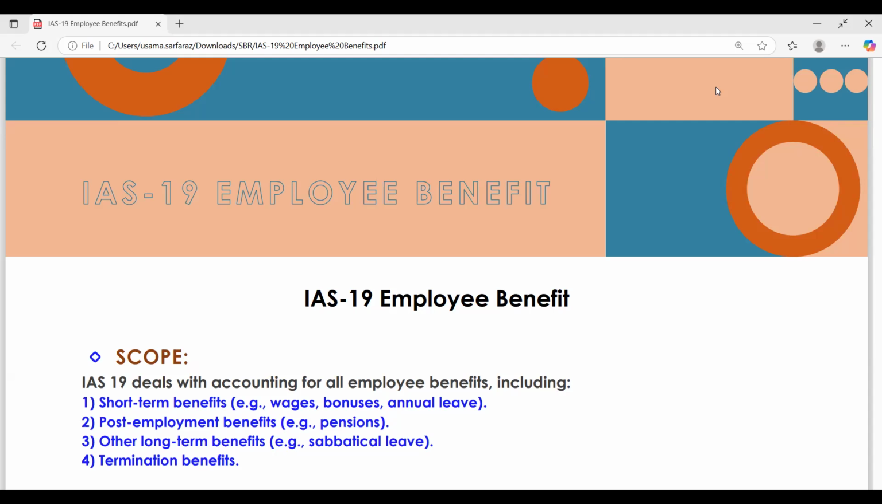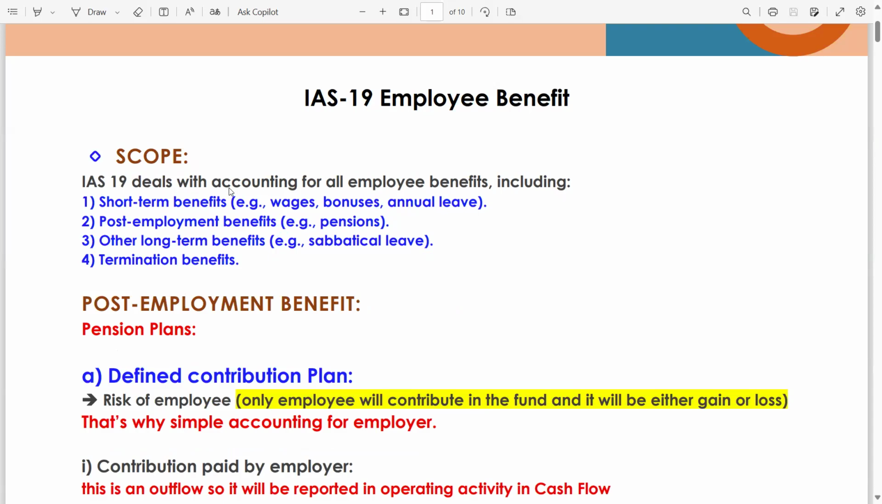In the post-employment benefits, we have two types of plan. The first one is defined contribution plan, and the second one is defined benefit plan. Let's read the content. First, we have scope. IAS 19 deals with accounting for all employee benefits, including short-term benefits, for example wages, bonuses, annual leave, post-employment benefits such as pension, other long-term benefits, sabbatical leave, termination benefits meaning redundancy, and golden handshake.